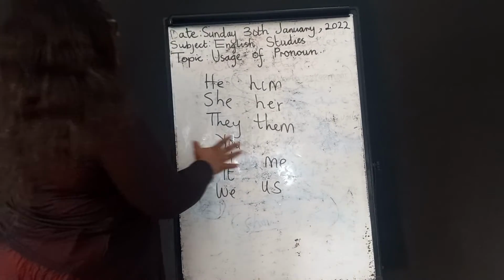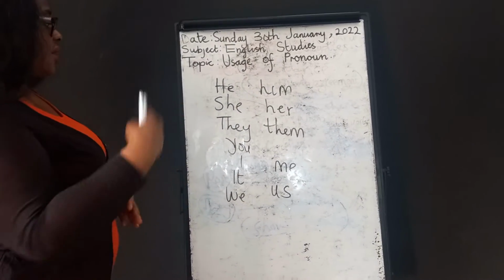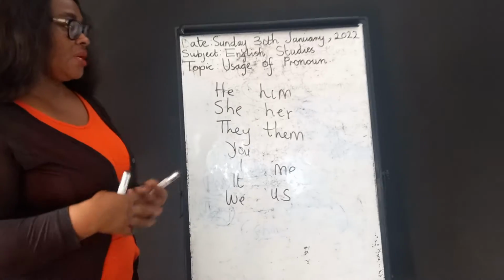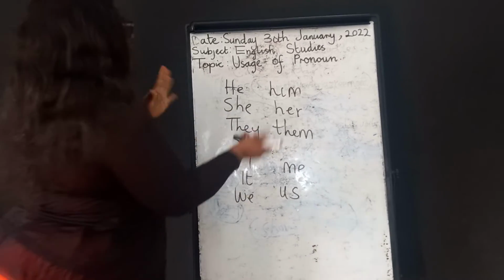These are the personal pronouns that we have. There are other ones like possessive pronoun when you want to proceed, but we want to look at how to use pronoun.